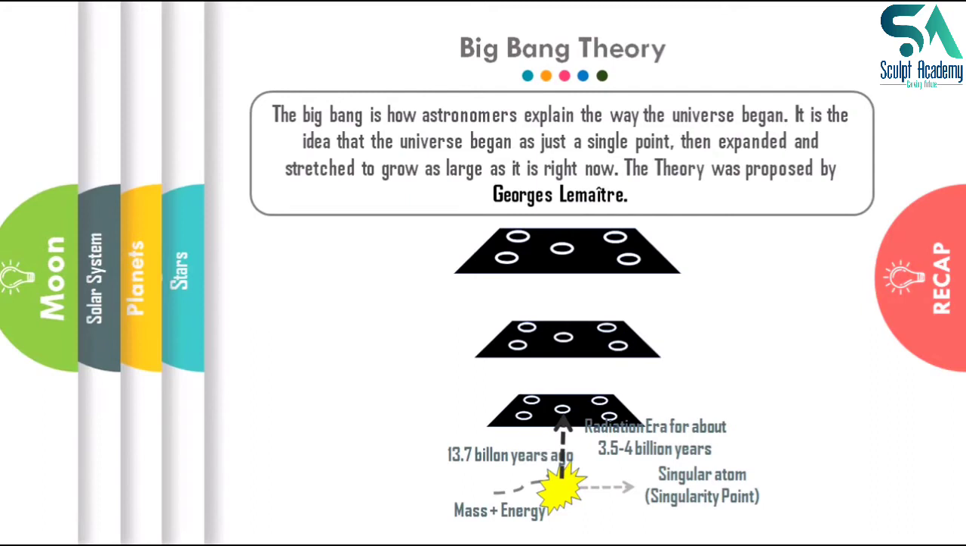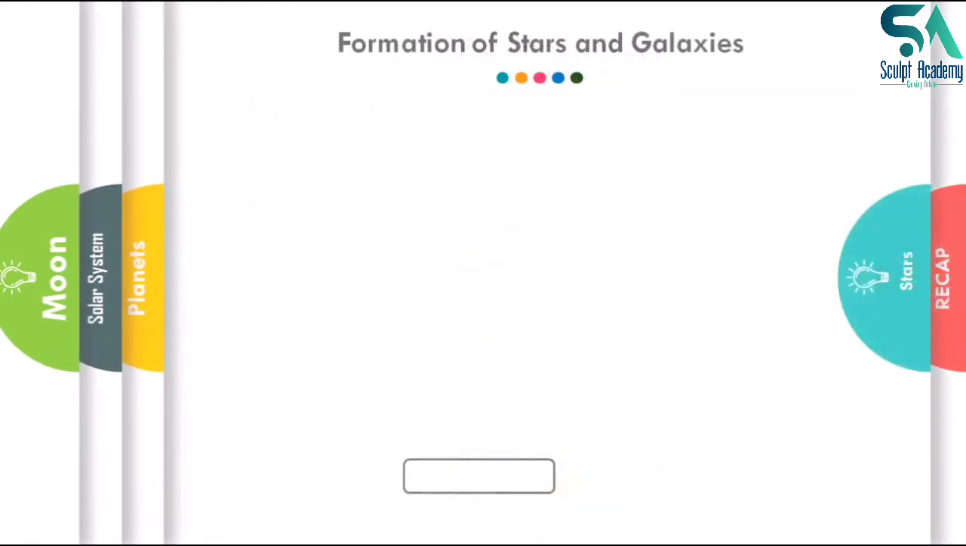After the Big Bang, the whole lot of mass stored in this particular point was thrown out, and it was continuously expanding in the universe. All these theories we have already studied in the last lecture. Now when the mass of all those dust particles was expanding in the universe, it led to the formation of galaxies and stars. Now we will see how the formation of galaxies and stars took place.